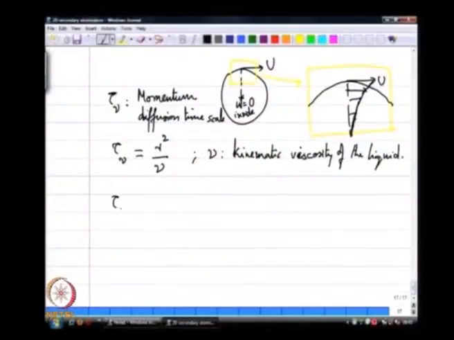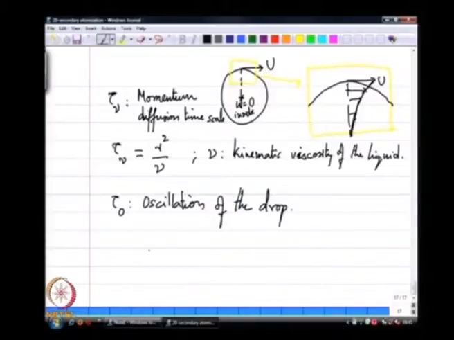There is a third time scale which is due to the oscillation of the drop. So, what is this? If I take the drop and if I just give it an impulse, that drop is going to oscillate, and these oscillations have a certain time scale associated with it. Okay. How do I get that time scale? I know that this looks now again like our spring mass system.